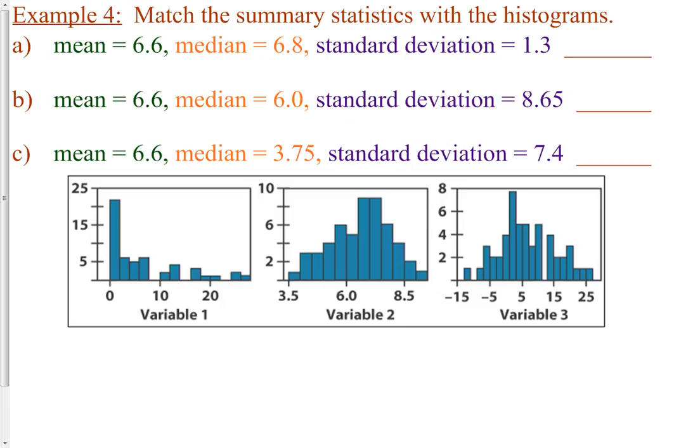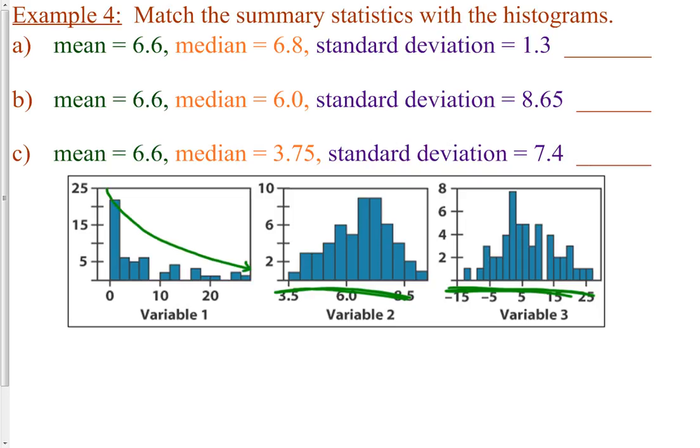Okay, so now taking a look here, this is matching a picture to some of the descriptions that we have based on our data. So we're given these three graphs, and I would probably start off and say which one is clearly skewed. This one looks roughly symmetrical. This one looks roughly symmetrical. I would say this one is very clearly skewed, and it's skewed to the right.